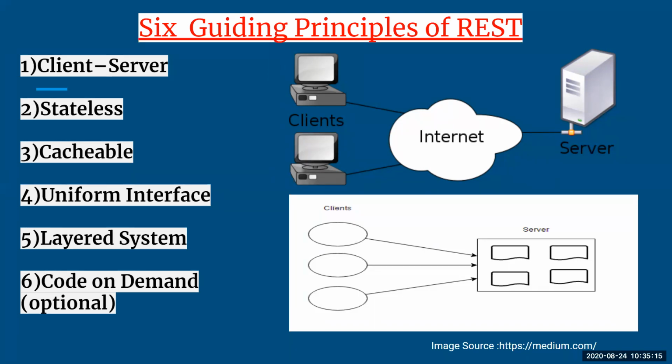Next is layered system. When we talk about layered system, that refers to the added layer between your client and server. Here in the diagram, you can see there is a client, there is a server, and there is something called a layered, or you can say added layer, that is the internet, because without the internet, the client and server cannot communicate with each other. So to make the communication more transparent, more interactive, and responsive, we are adding an internet layer between your client and server.